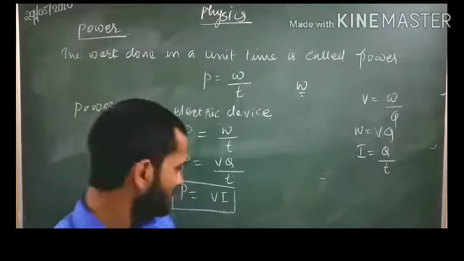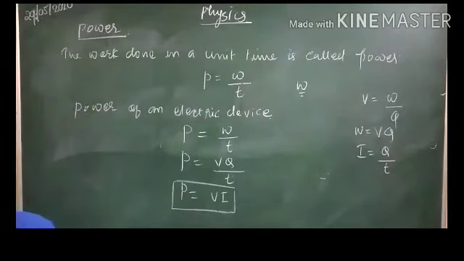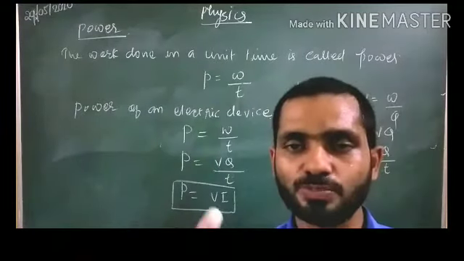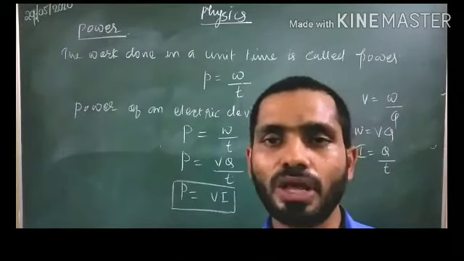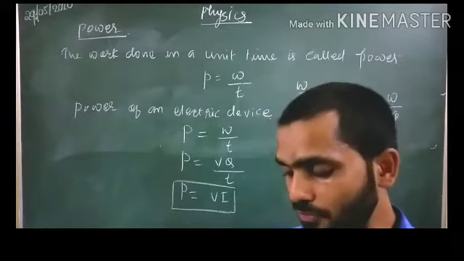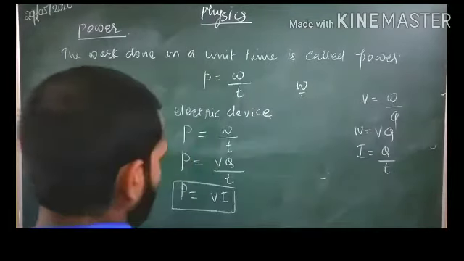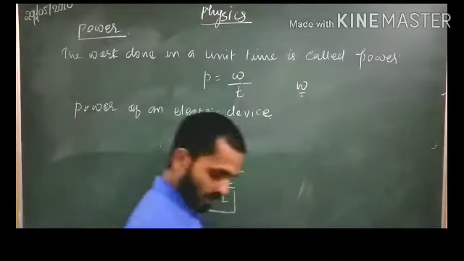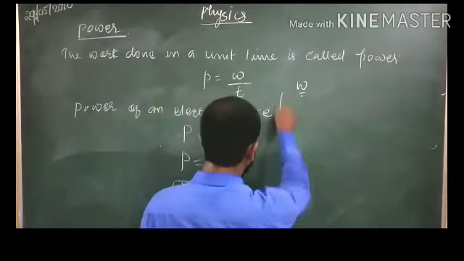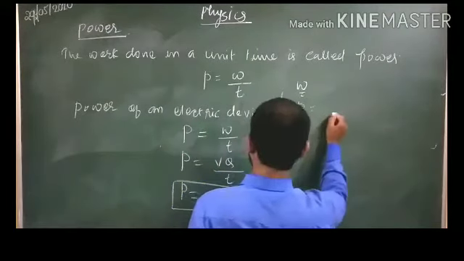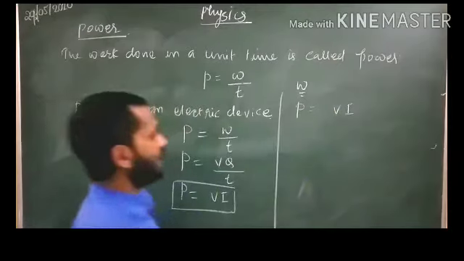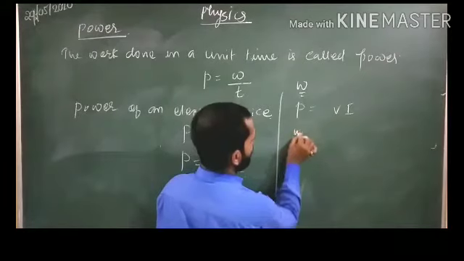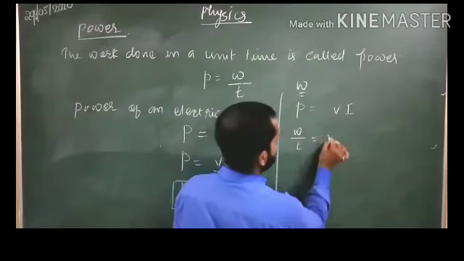Now one more thing students. Suppose you have to calculate the heat energy which is produced in a device or in a resistance when a particular amount of current is passing through it. If you want to calculate that heat energy, what you can do is, see, we know power is equal to VI. Now, power is basically work divided by time, which is equal to V into I.